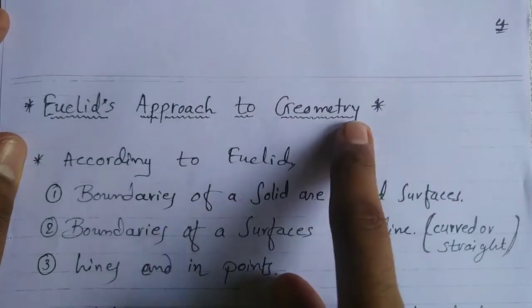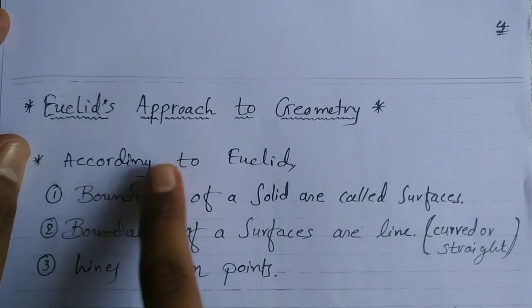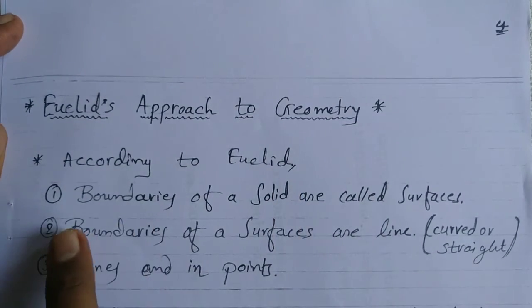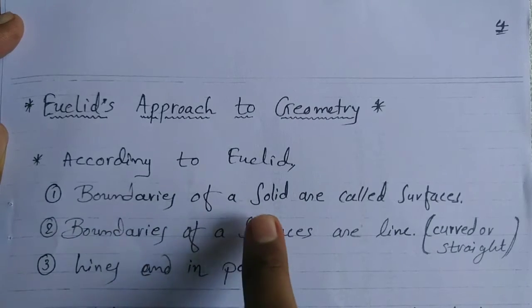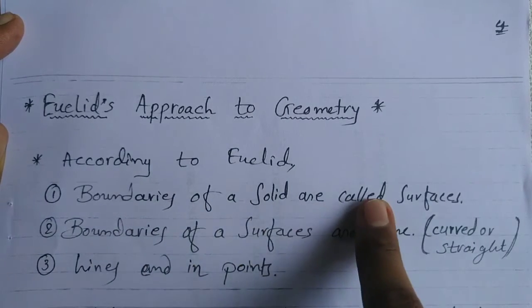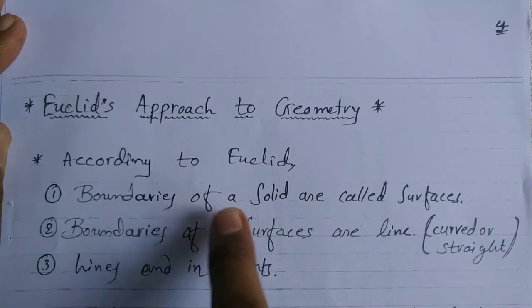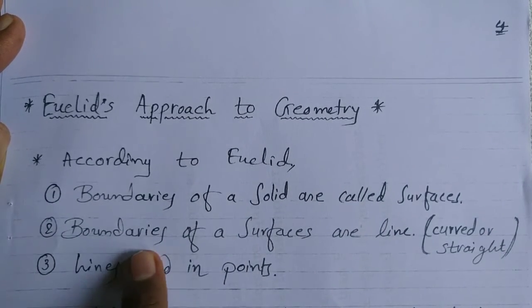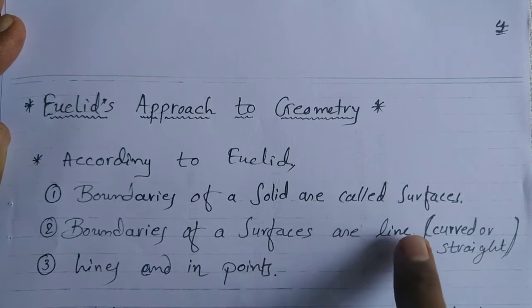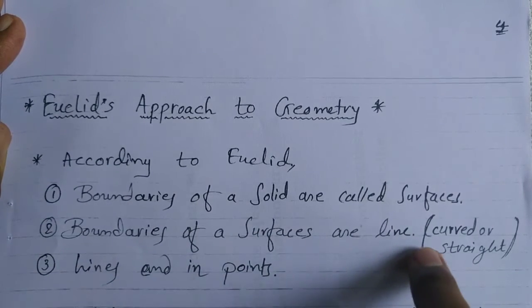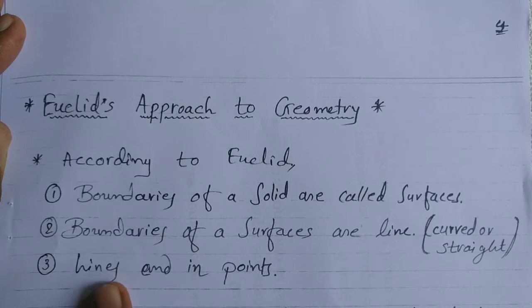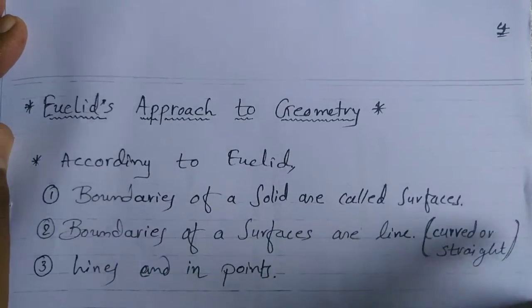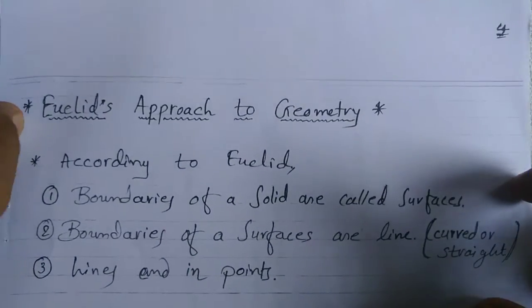Euclid's approach to geometry. First, according to Euclid, the boundaries of a solid are called surfaces. Second, the boundaries of a surface are lines, and lines end in points.